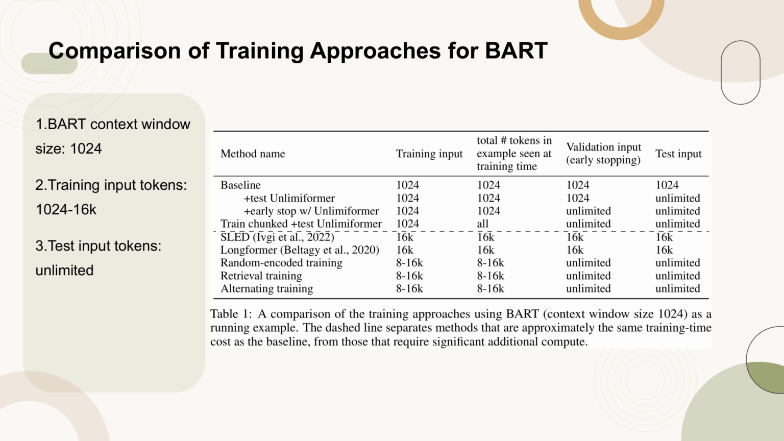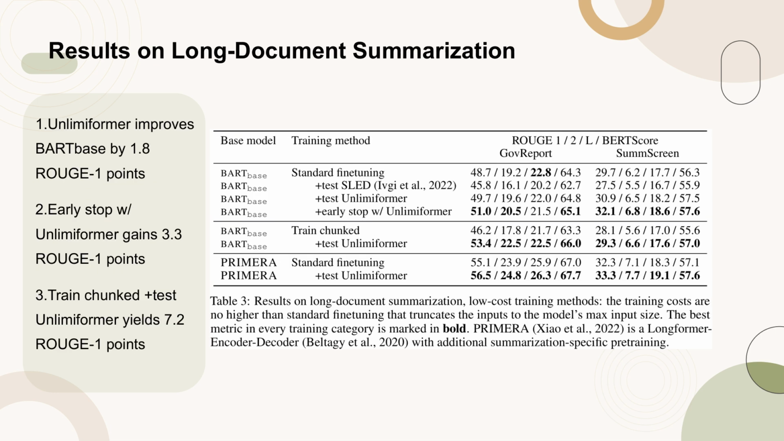Table 3 presents the results of long document summarization using low-cost training methods. It highlights that Unlimiformer enhances BART-based performance by 1.8 Rouge-1 points on both GovReport and SummScreen datasets. The method early stop with Unlimiformer further boosts the base model by 3.3 Rouge-1 points without additional training costs.